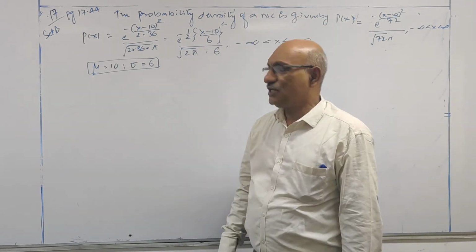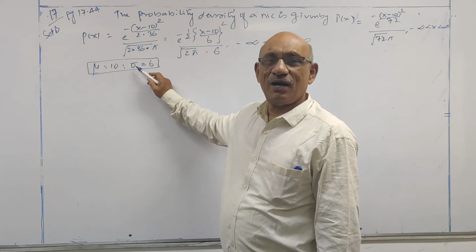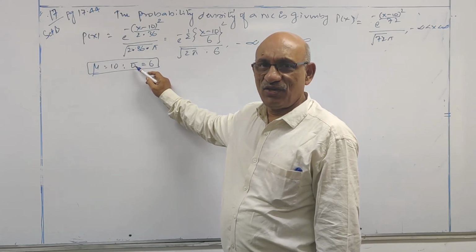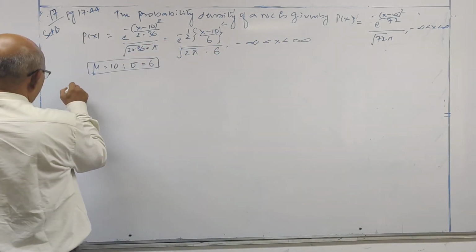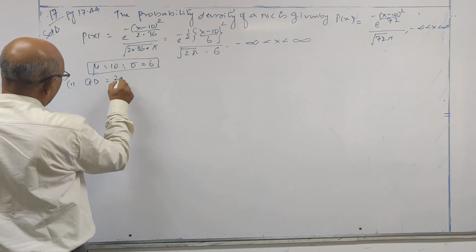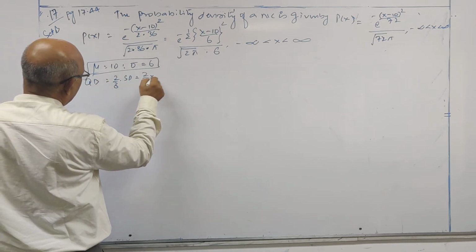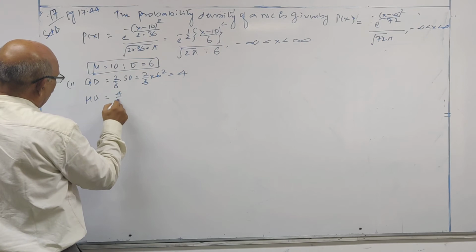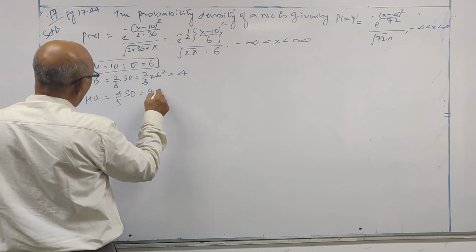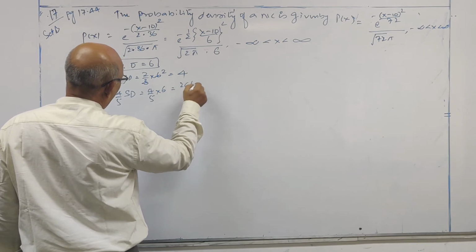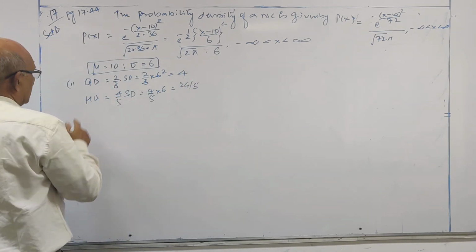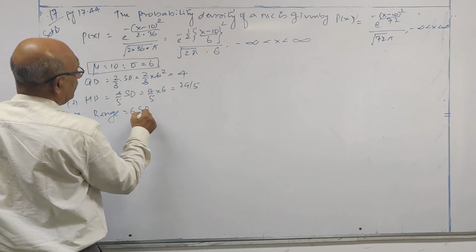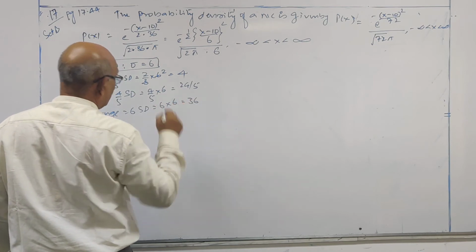of the normal distribution. This symbol sigma stands for standard deviation. So first question: quartile deviation is 2 by 3 into standard deviation, 2 by 3 into 6, it will go 2 times 4, so 4. Mean deviation is equal to 4 by 5 into standard deviation, 4 by 5 into 6, 24 by 5. Next, third one, range is equal to 6 into standard deviation, 6 into 6, 36.